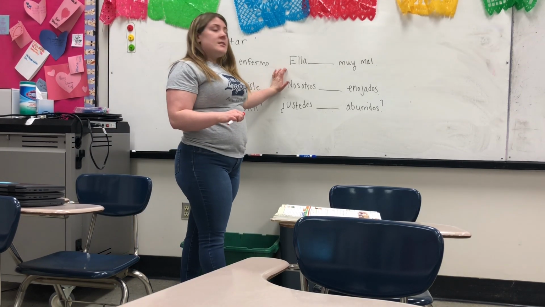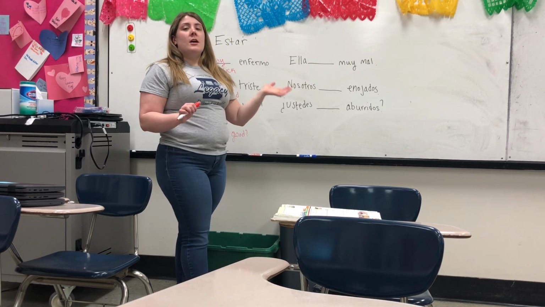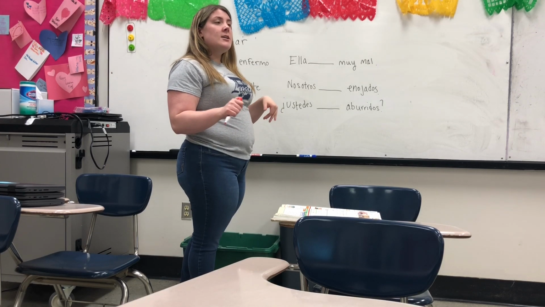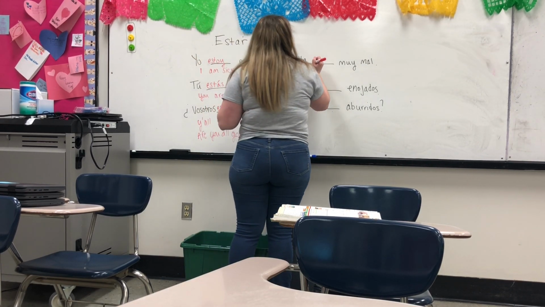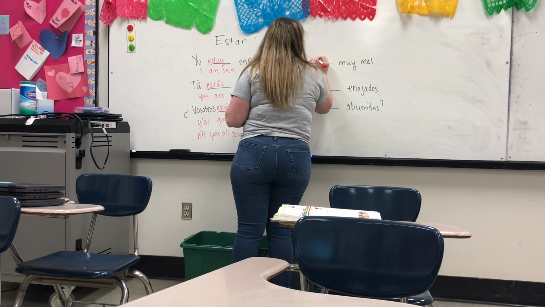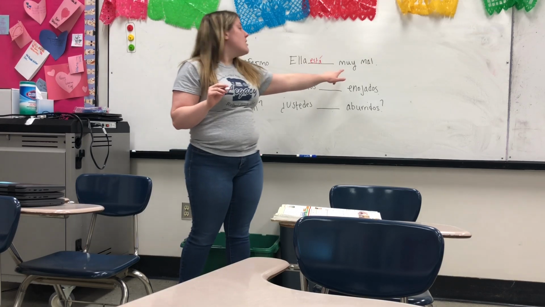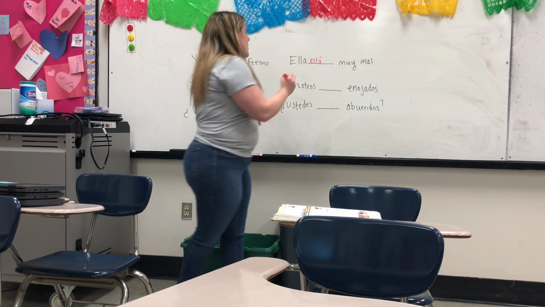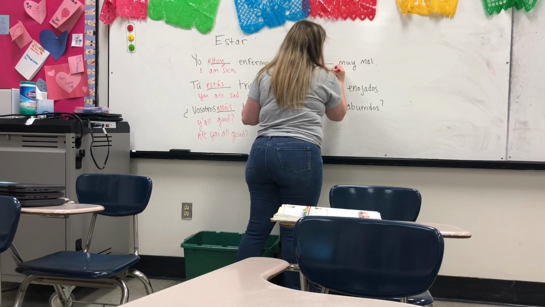Moving on to our next example, we have ella blank muy mal. I'm going to conjugate my verb. I take off my AR. Now I need to add on my new ending, which is an A with an accent mark. Ella está muy mal. She is very bad.